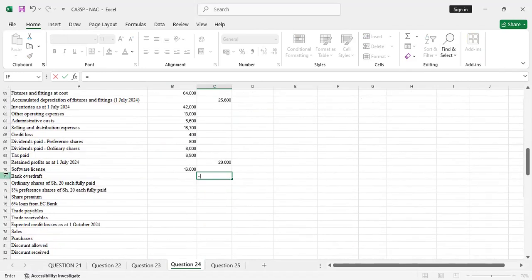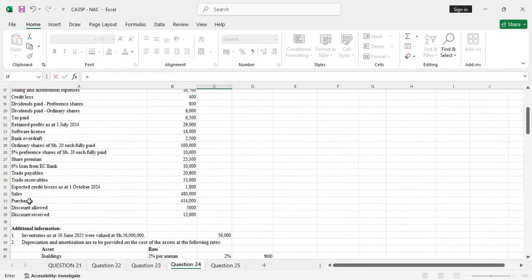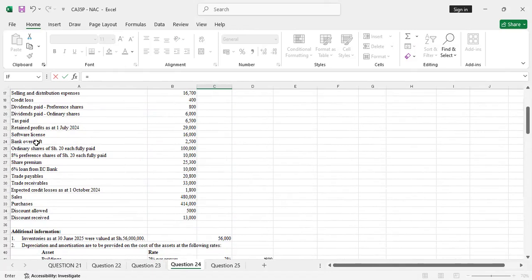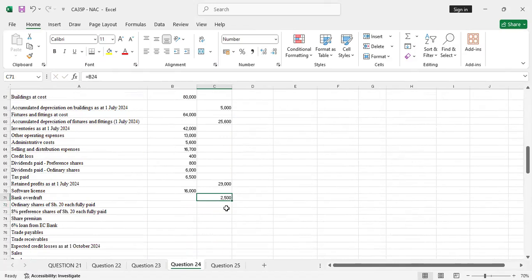And realize that from bank overdraft, ordinary shares, 8% preference shares, share premium, those are all equity. Then they are on the credit side. Share premium, 6% loan, those are all liability on the credit side. And trade payable is also on the credit side. So once I pick the value for bank overdraft, I'll drag all the way to trade payables, to copy everything there. So that's 2,500. So I'll drag it.